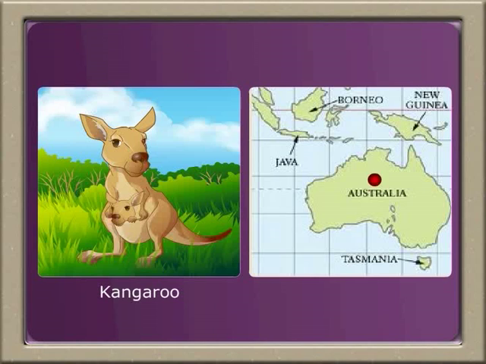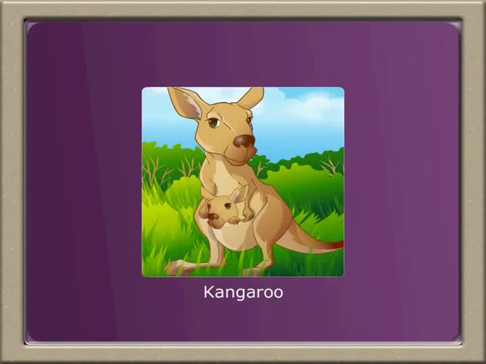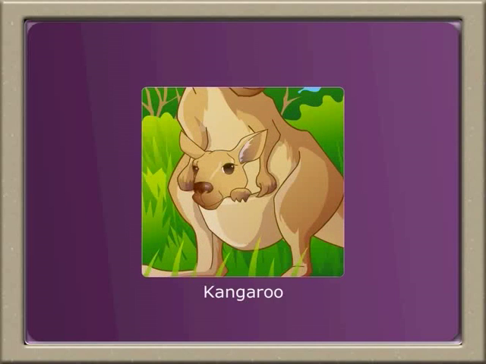Kangaroo is found in Australia and Tasmania. It gives birth to immature young ones. These are kept in the pouch present on the abdomen of the female and are nursed.